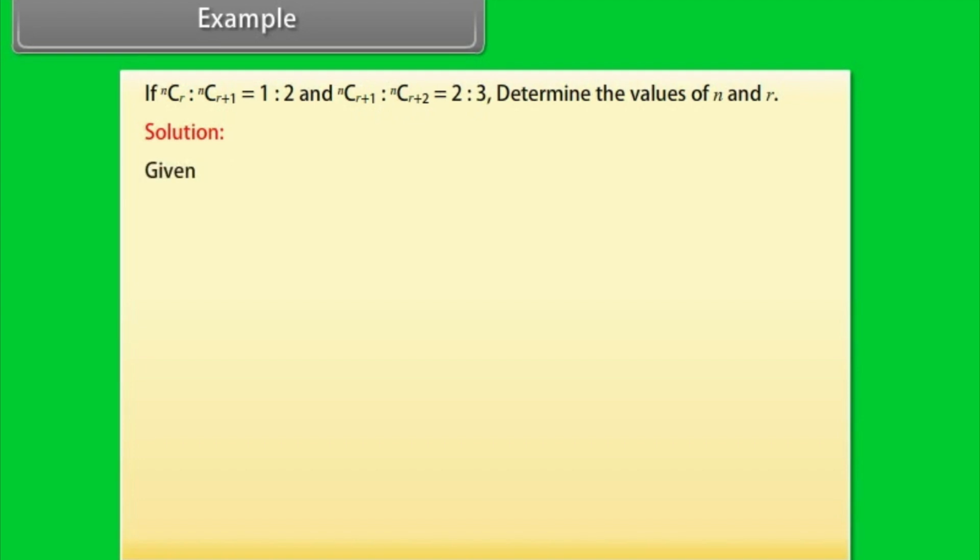Solution. Given nCr is to nC(r plus 1) is equal to 1:2. n factorial by (n minus r) factorial into r factorial is to n factorial by (n minus r minus 1) factorial into (r plus 1) factorial is equal to 1:2.